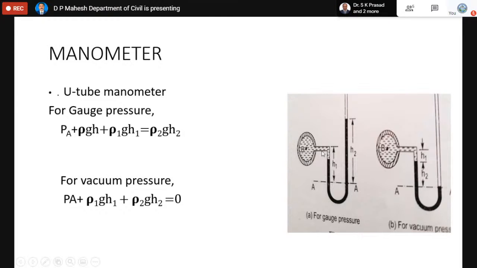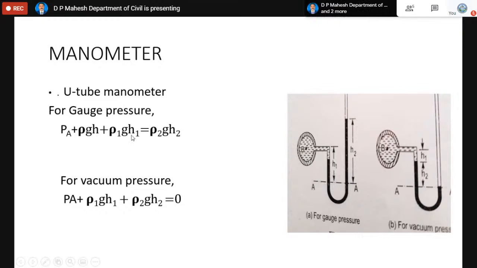the moment the valve is open, the liquid rises here. PA means the pressure inside the pipe. Rho gh, what is rho gh? It is the density of the liquid in the pipe, and h is the height of the liquid. You can see on the left side there is a line called the datum line. Please remember, this is called the datum.